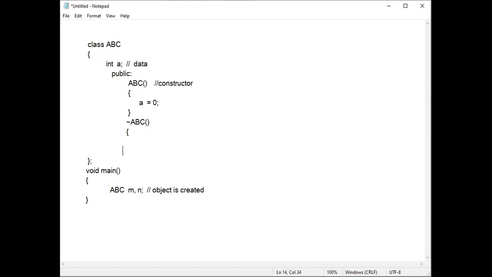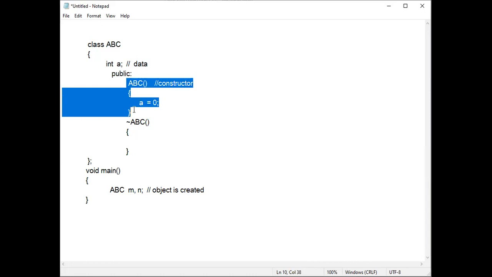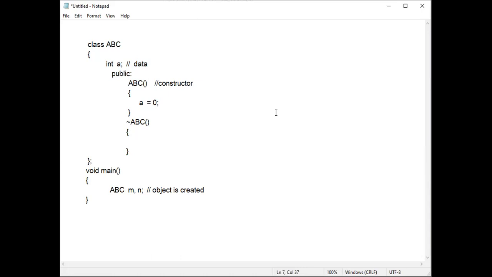The definition of a destructor is a member function whose name is the same as the class name. A constructor is also a member function whose name is the same as the class name. The difference is, in the case of a constructor, we will not put this wave symbol, which is called the tilde symbol. In the case of a destructor, we will put the tilde symbol. So I can say this complete code is the destructor.